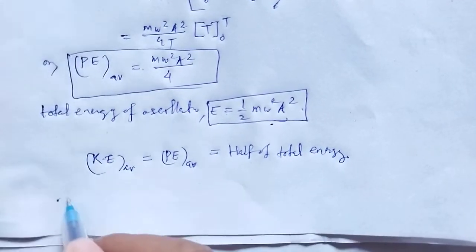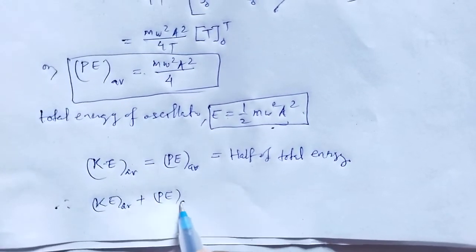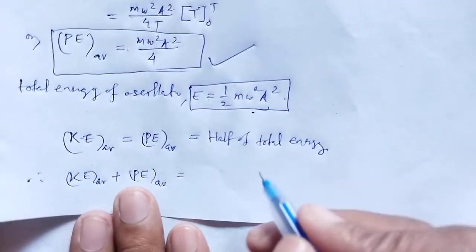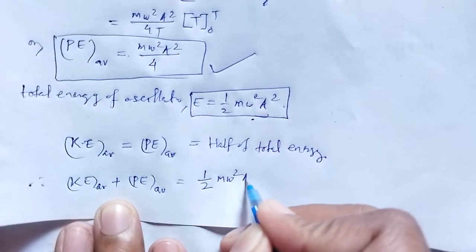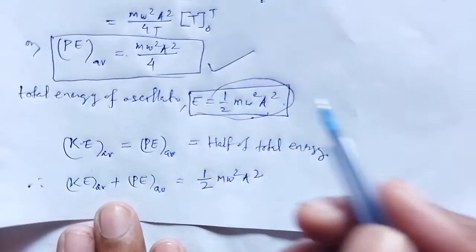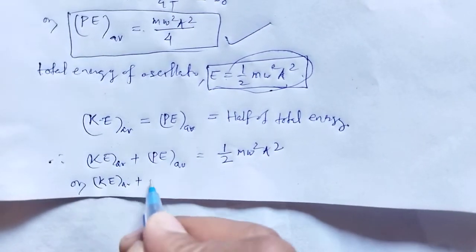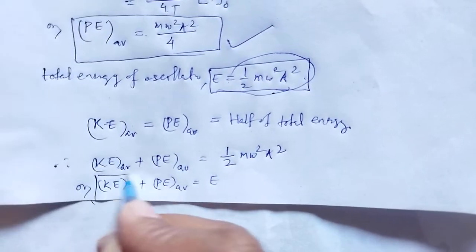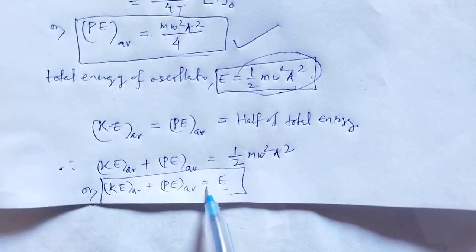Again we can say the kinetic energy average plus the potential energy average will be 1 by 2 m omega square a square, which is nothing but the total energy. Therefore the kinetic energy average plus potential energy average is equal to the total energy of a particle in SHM.